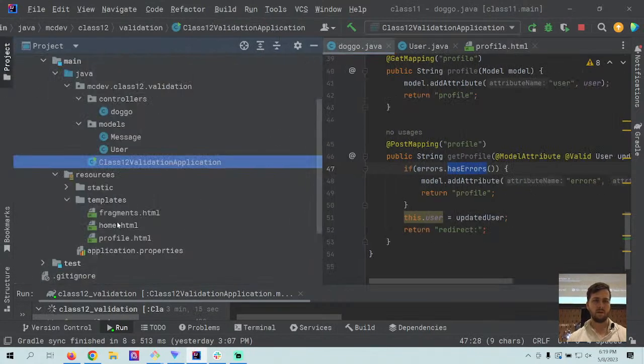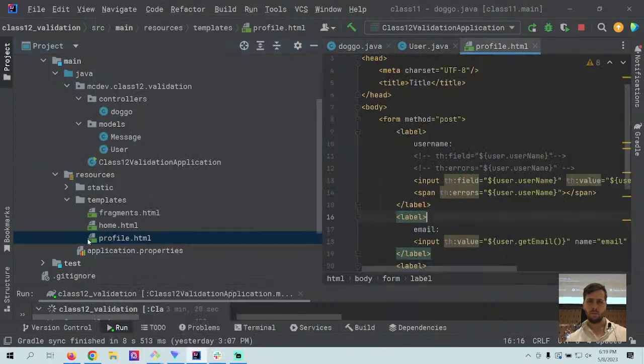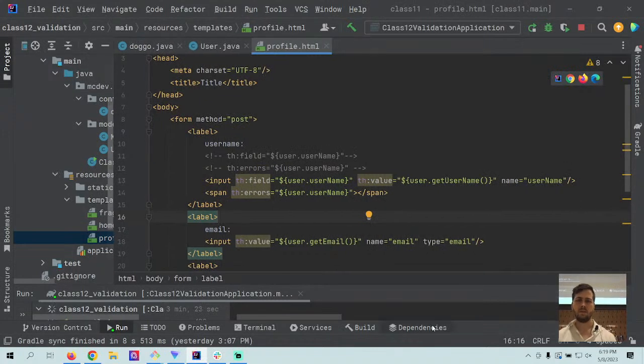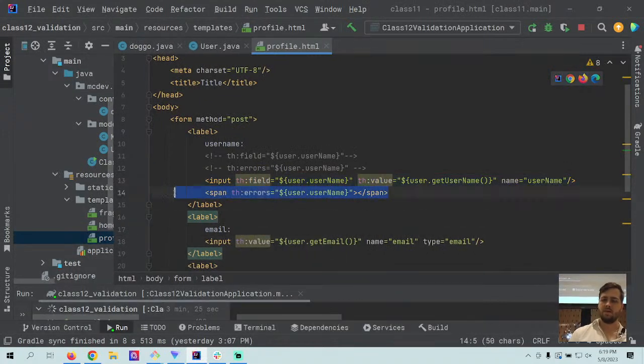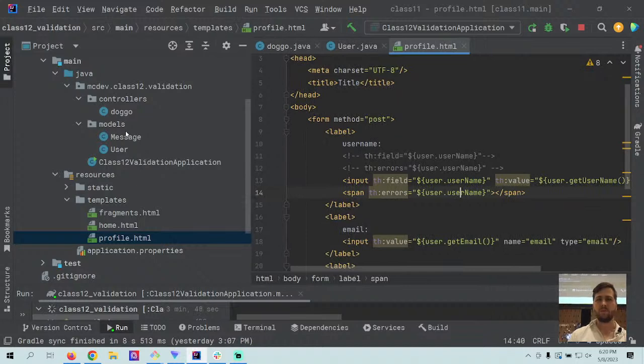And then finally, in our Thymeleaf view, we are displaying the errors conditionally using this th:errors annotation right here. And the full role of what th:field is doing, I don't have a great description for it right now. I need to read up on that one. But I'll follow up with that on Studio Review.